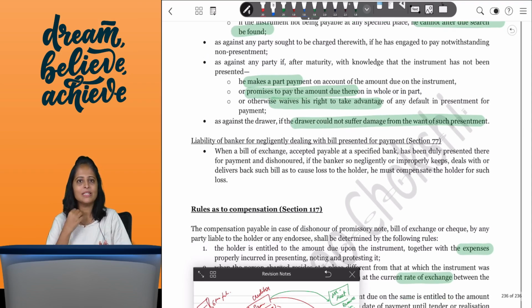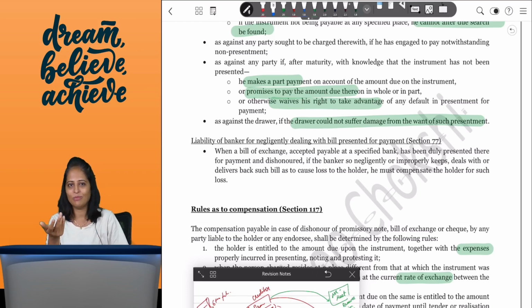Or he promises to pay the whole amount due. He has promised me that he will pay me the 50,000 rupees without presentment. Then in that case I will not present. Or he waives his right to take that presentment. Then in that case I will not present. So these are the situations where presentment is not necessary. It was asked in May 24, so it is less likely to come for you, but you never know, they may ask the same question again. So this is one point where they can ask you a proper theory question.